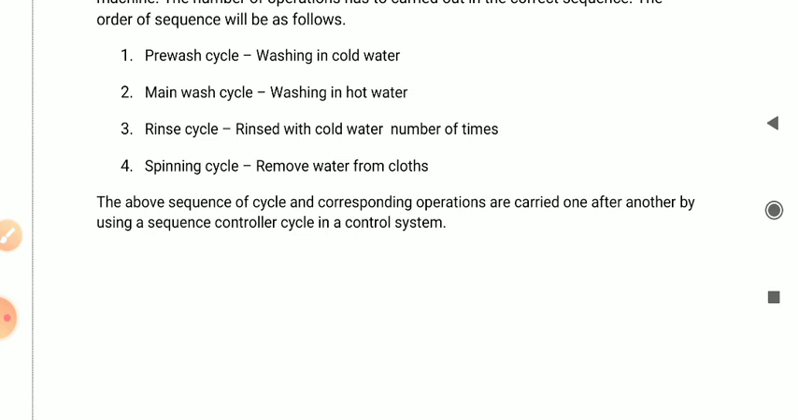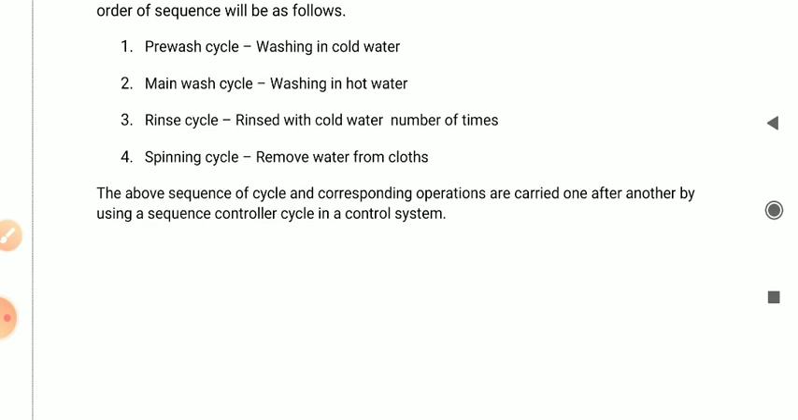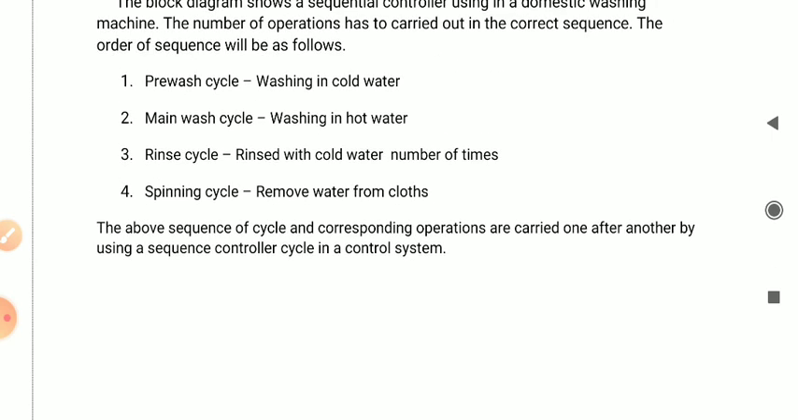Next, the above sequence of cycles and corresponding operations are carried out one after another by using a sequence control cycle in a control system. So this is the washing machine which will run sequence-wise. After putting all your clothes inside the washing machine, the first step is it will measure the weight of your clothes. Then depending upon that, it will set the timing.